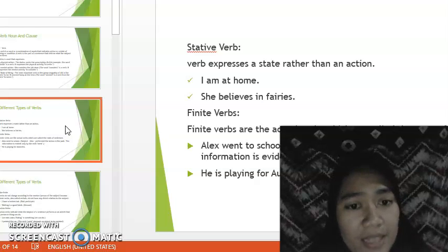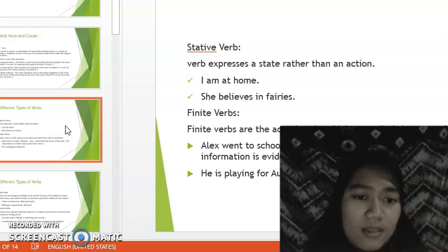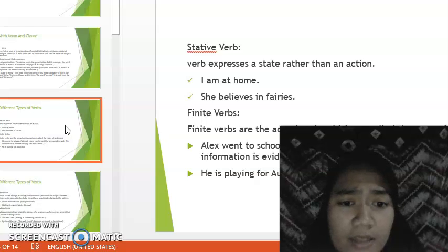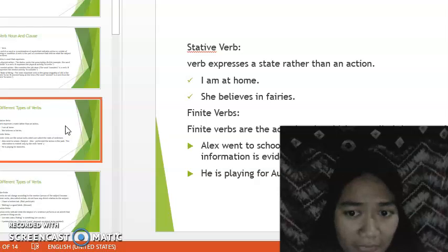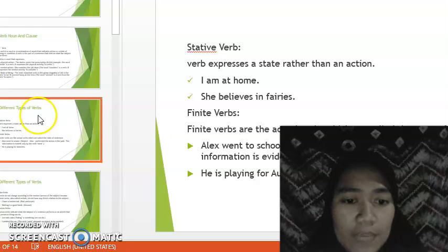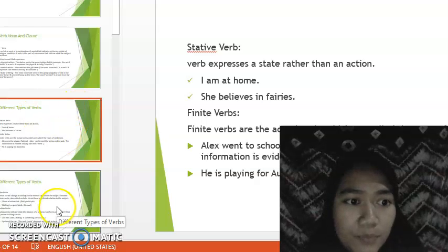Stative verb. Verb expresses state rather than an action. Example, I'm at home. She's believing in fairies. And then finite verb. Finite verbs are actually verbs which are called the roots of a sentence. Example, Alex went to school. Subject Alex performed the action in the past. This information is evident only by the verb went. And then, he playing for Australia.